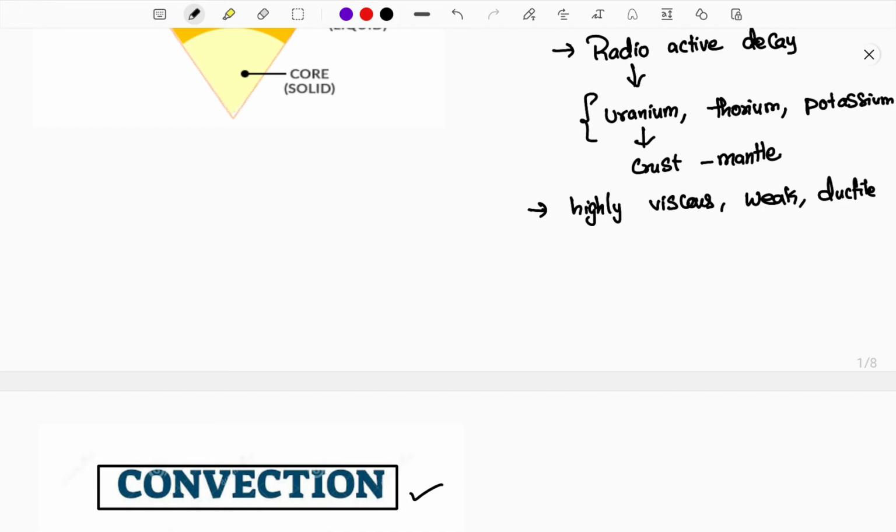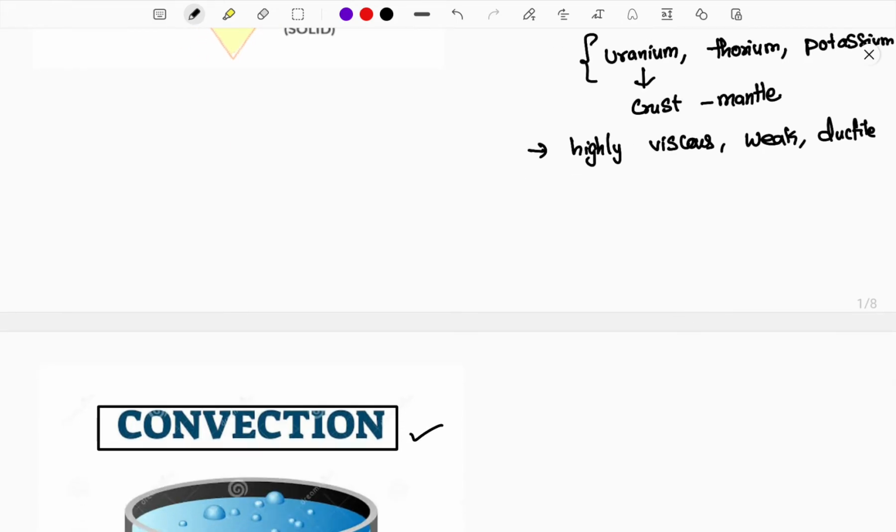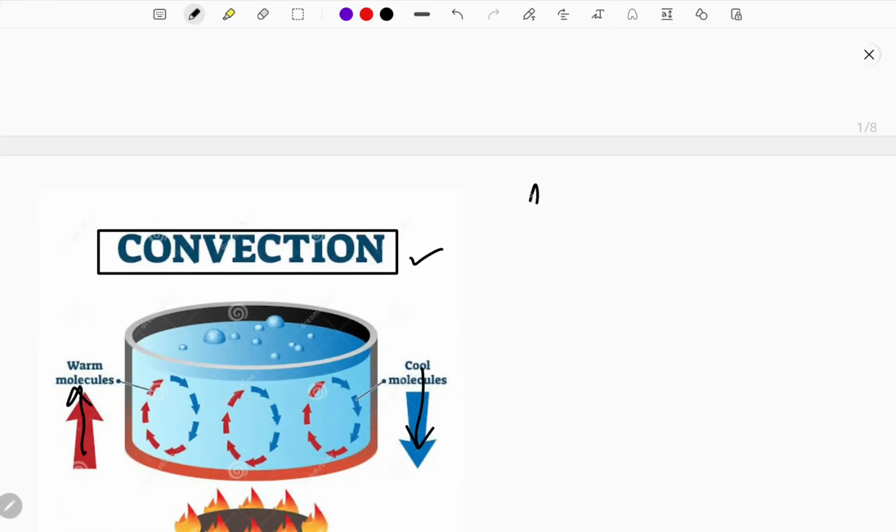Okay, and now we need to know how it helps. Now you need to know how this asthenosphere helps. Really, is the asthenosphere necessary, or is it needed, and how could it help the earth? When we study the solar system, in the whole solar system, only earth has the asthenosphere.